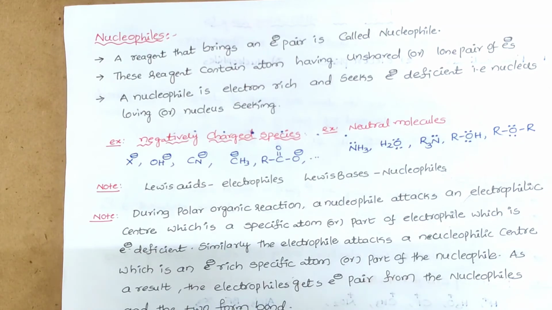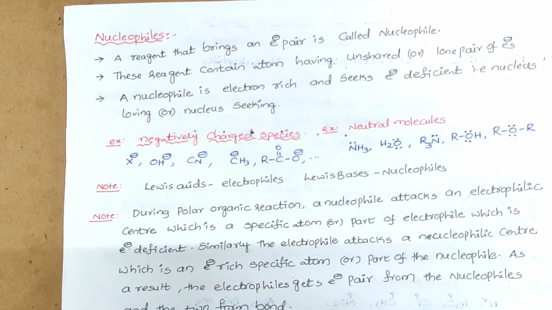During any organic reaction, a nucleophile attacks an electrophilic center, which is a specific atom or a part of the electrophile which is electron deficient, or an electrophile attacks a nucleophilic center, which is an electron rich specific atom or a part of a nucleophile. The electrophile attacks where the electron richness is there in the given molecule, which we call the nucleophilic part. The nucleophile always attacks where electron deficiency is there. This is what we commonly see in organic chemical reactions.